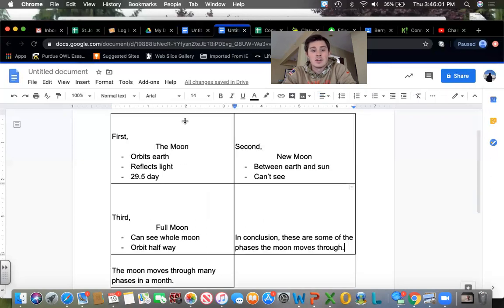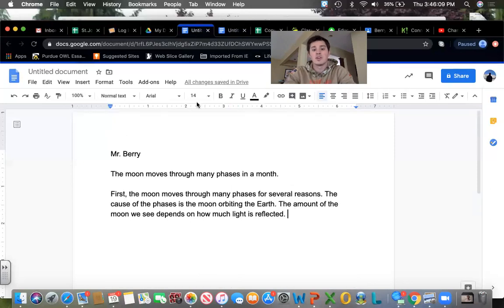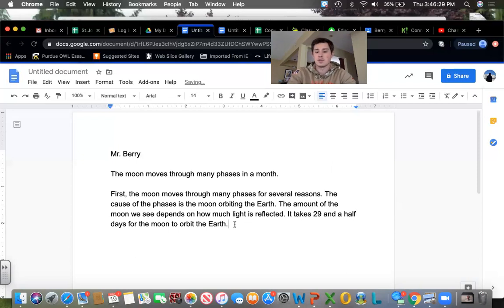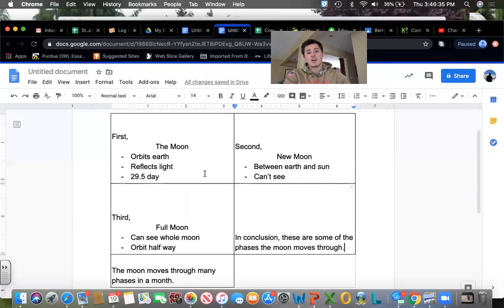First two sentences done, I'd go in, I'd check off reflects light, and now I'm going to do my last sentence, which tells you how long it takes for the moon to go through those phases. So my last sentence is going to go something like, it takes 29.5 days for the moon to orbit the Earth. Now we're done with my first paragraph. You can go through, check that off, and take a look to see what we're going to talk about in the next paragraph. In this paragraph, we're going to be talking about the new moon.